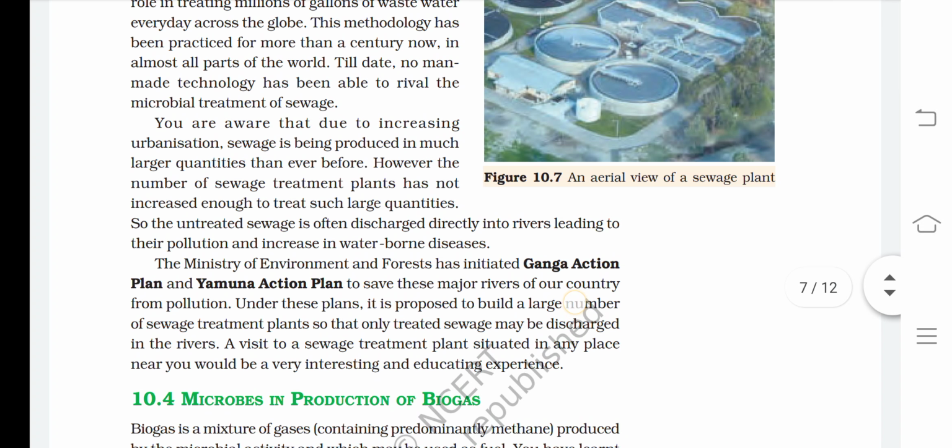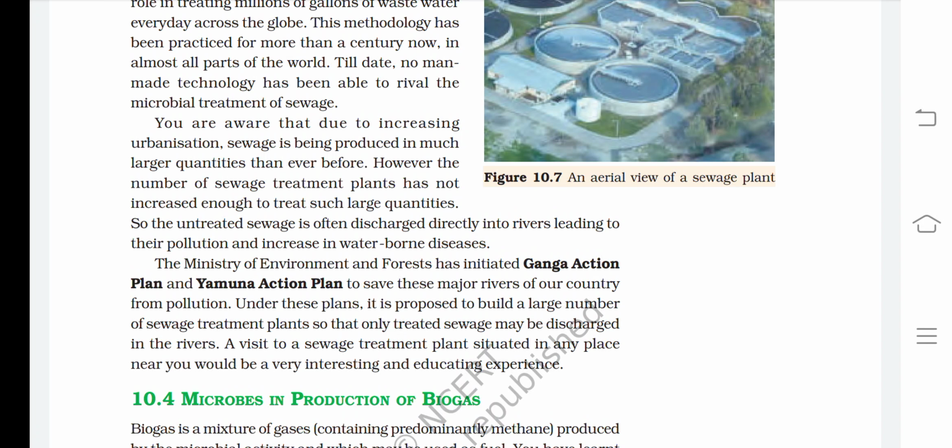You are aware that due to increasing urbanization, sewage is being produced in much larger quantities than ever before. However, the number of sewage treatment plants has not increased enough to treat such large quantities. So the untreated sewage is often discharged directly into the rivers, leading to their pollution and increase in waterborne diseases. The Ministry of Environment and Forests has initiated the Ganga Action Plan and Yamuna Action Plan to save these major rivers of our country from pollution.